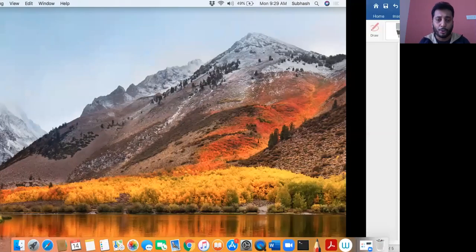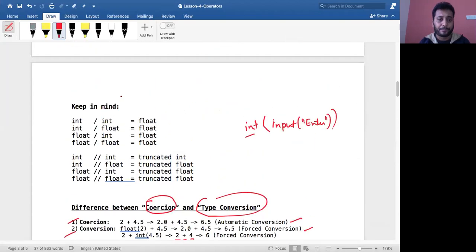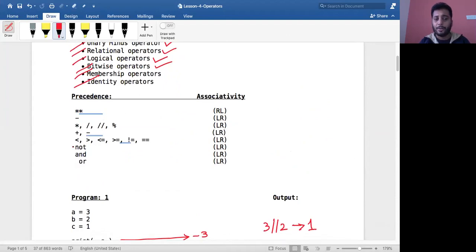I'll show you over here how to remember this. See, I've given you over here somewhere. Did you see this? So keep this in mind. Don't try to learn it by heart. I mean, you can if you wish to, it's up to you. But I've given you the precedence table over here.